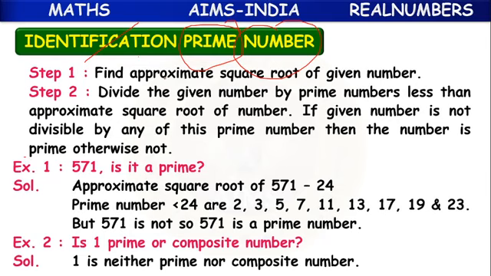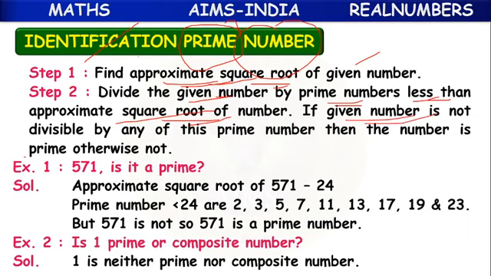First step, find the approximate square root of the given number. Then divide the given number by prime numbers less than the approximate square root of the number.